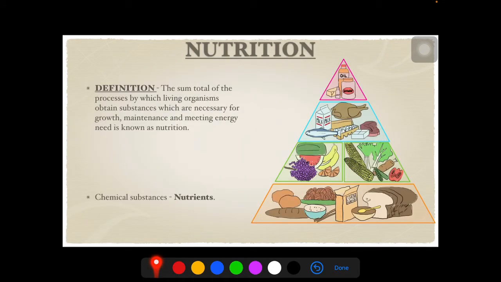So before we jump on to what is digestion, we need to know what is nutrition. The sum total of the process by which a living organism obtains substances, here by saying substances we are referring to food, which are necessary for growth, maintenance and meeting energy need, is known as nutrition. So when we simply take in the food which is in solid or liquid form, this process of taking in of food is referred to as nutrition. Now our food is composed of different chemical substances which are referred to as nutrients.